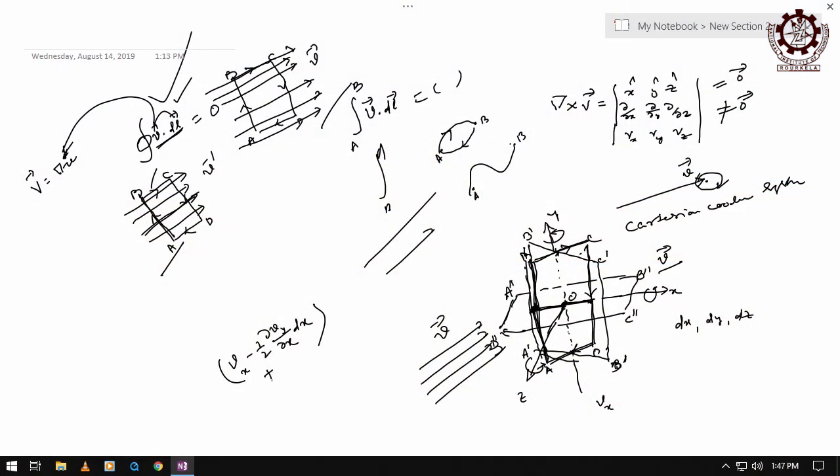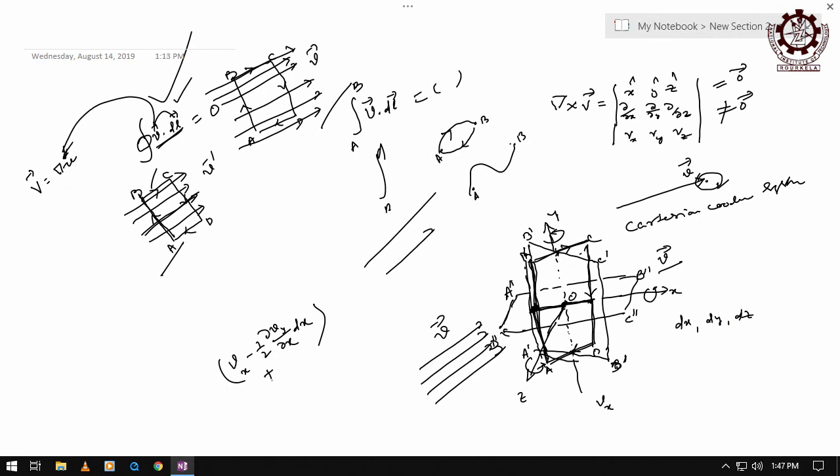There are three areas which are mutually perpendicular to each other, and you have to find for all the areas, then add them all. So, first find for one area, then second area, then third area, add them all to get the resultant. So, when you go for this area A, B, C, D, for this side the average value is this, for this side the average value is plus.